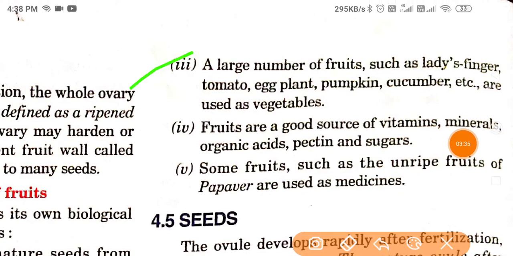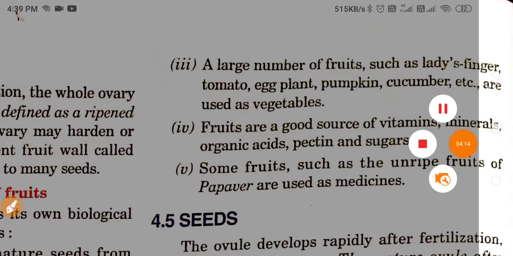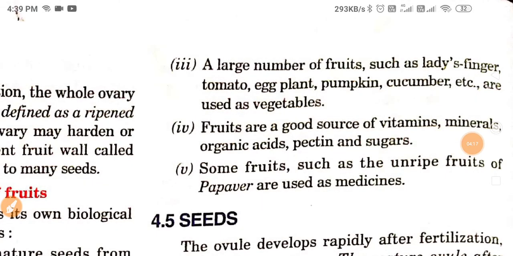Third, a large number of fruits such as lady's finger, tomato, eggplant, pumpkin, cucurbits, etc. are used as vegetables. Fruits are a good source of vitamins, minerals, organic acids, pectin, and sugars. Some fruits, such as the unripe fruits of papaver, are used as medicines. Mainly we use fruits for getting vitamins which are necessary for our body as micronutrients. Besides these benefits, we use them as medicine in very small amounts.